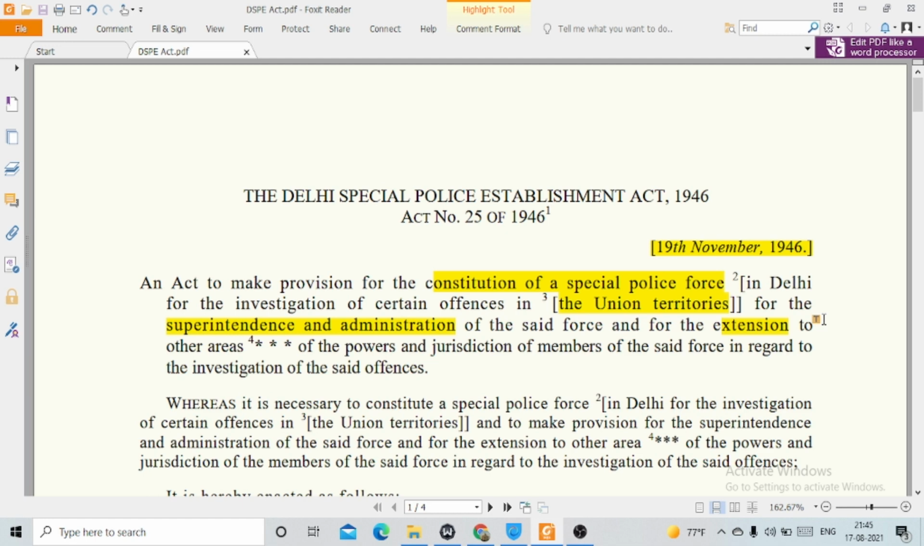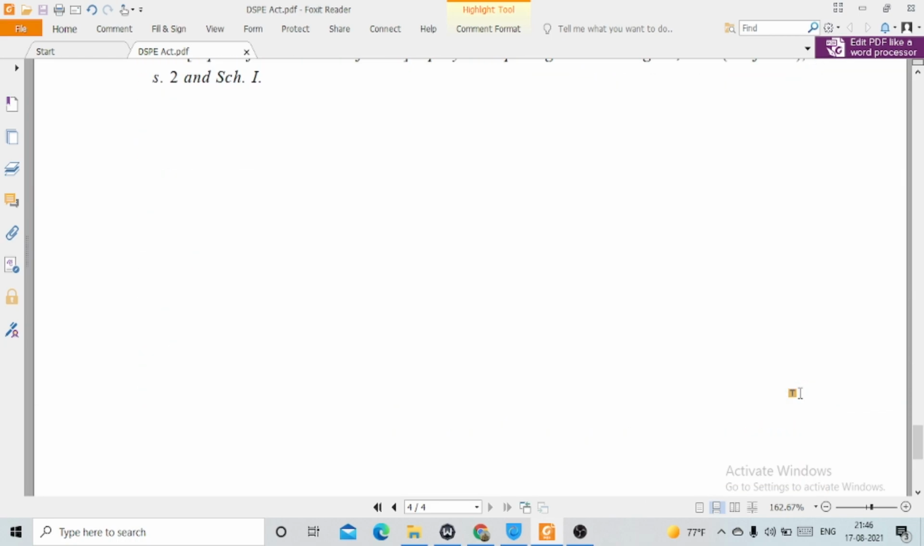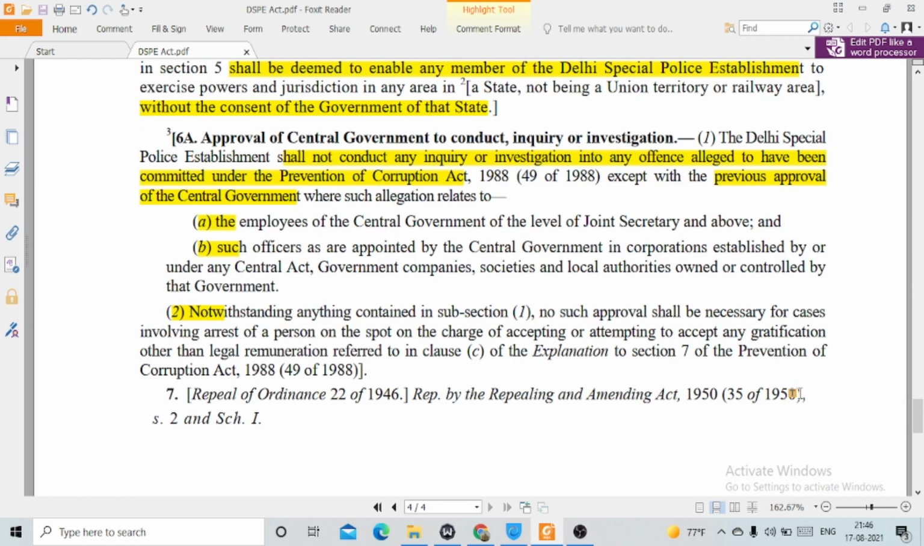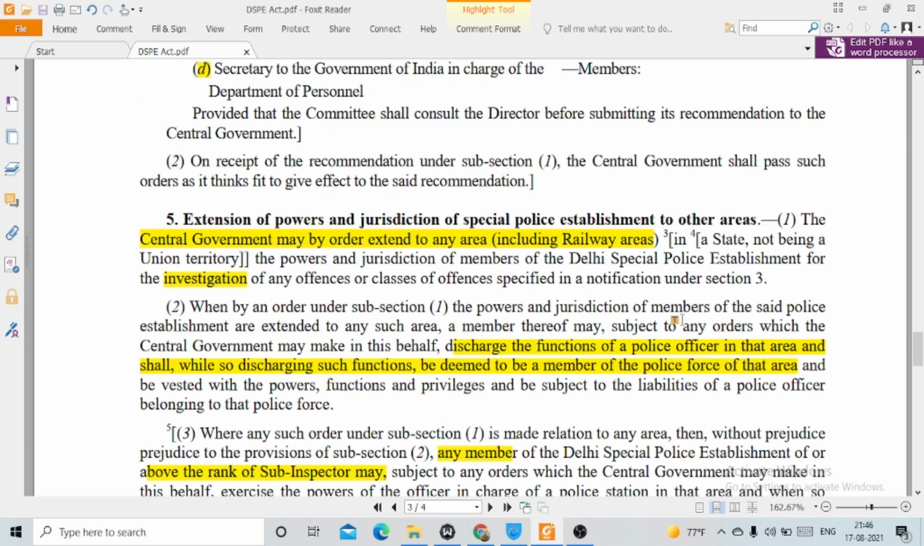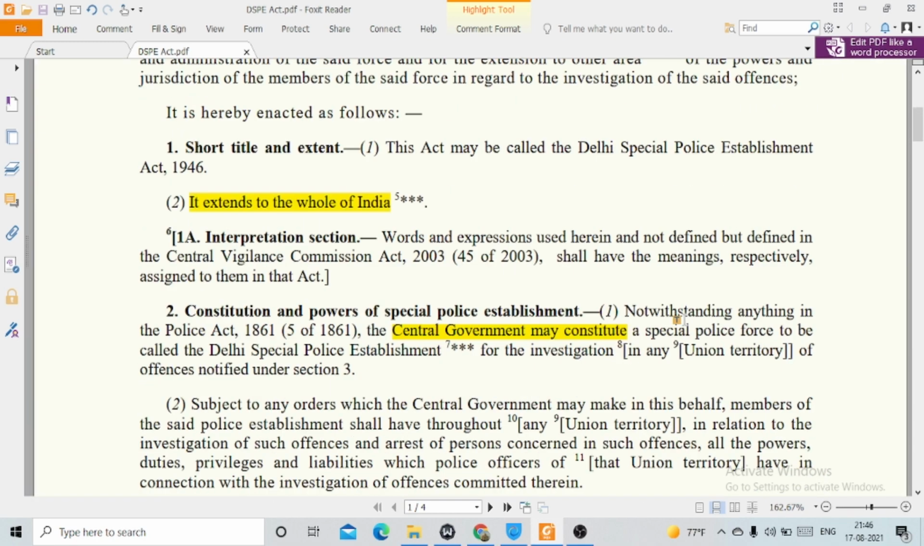So today I will be discussing with you a very important act which is known as the Delhi Special Police Establishment Act for your upcoming UPSC Public Prosecutor exam. Before starting this session, let me tell you that this is a very small act in which there are a total of 6 sections and section 7 being repeated. So we will be dealing with the entire sections of this act in a very concise way.